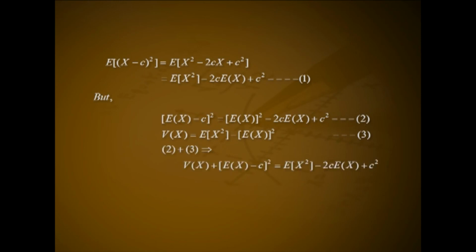Equation number 2 plus equation number 3 implies Var(X) + (E[X]-c)^2 = E[X^2] - 2c E[X] + c^2. Hence, by equation number 1, we get Var(X) + (E[X]-c)^2 = E[(X-c)^2].